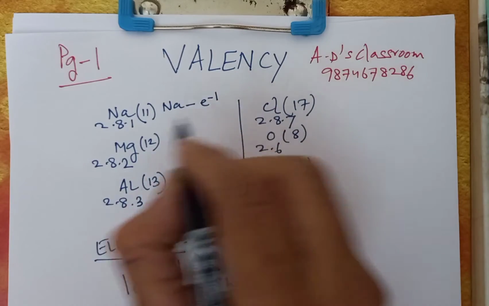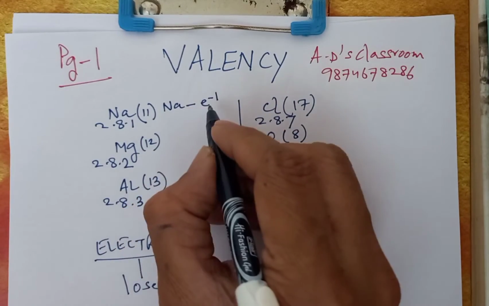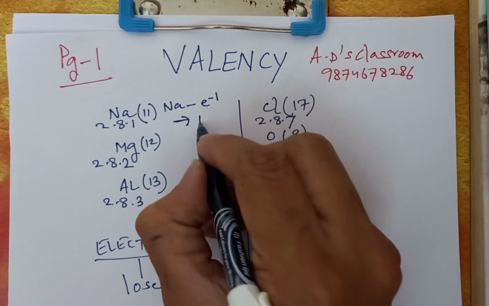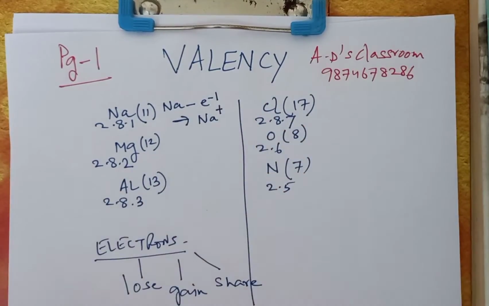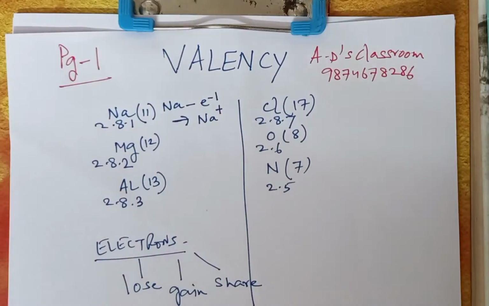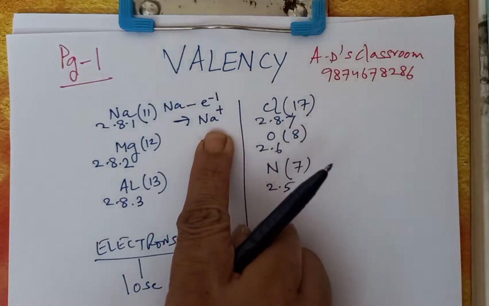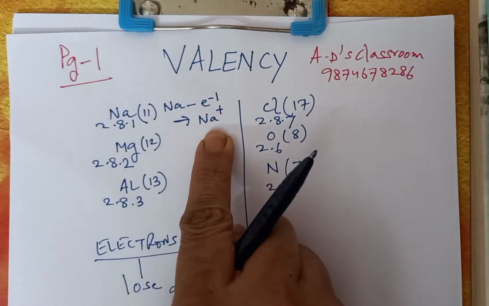So that means the sodium atom losing one electron from its outermost shell, and we are getting Na+. Now this is an ion, a positive ion. That means it is a cation.